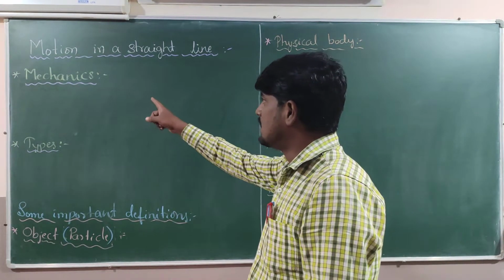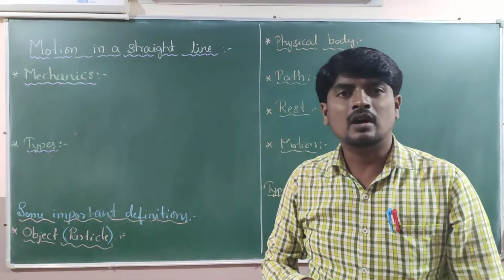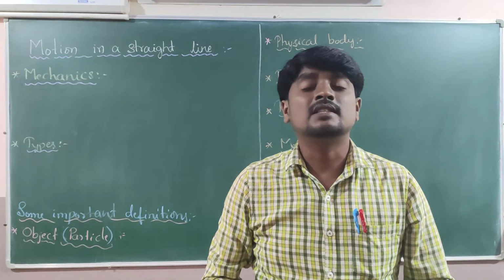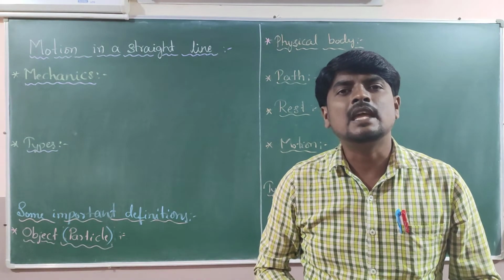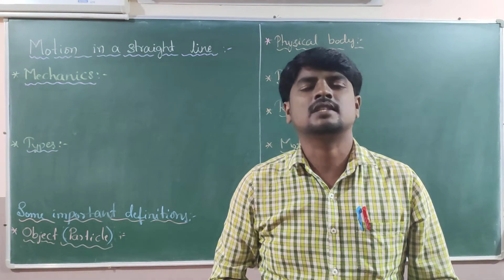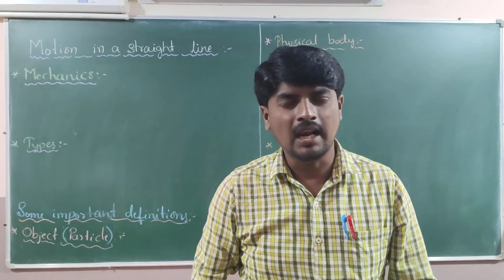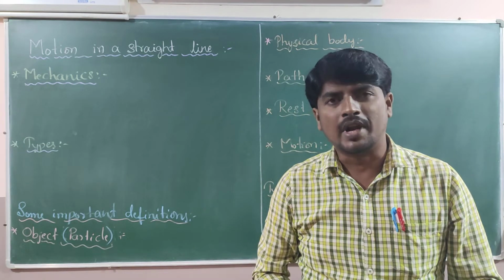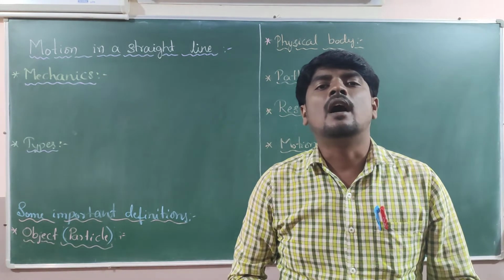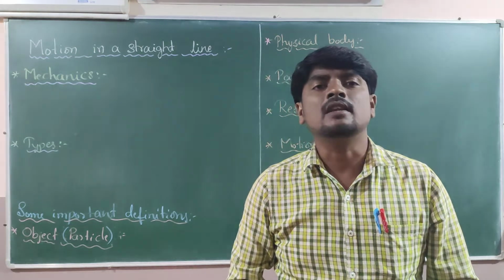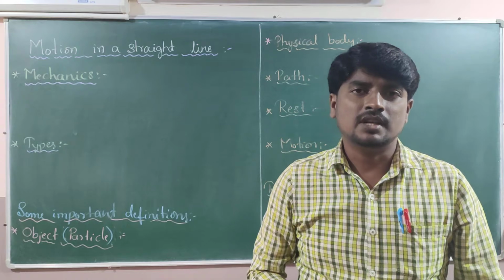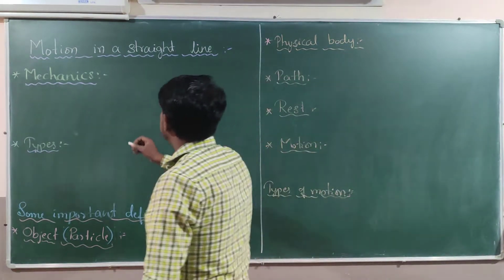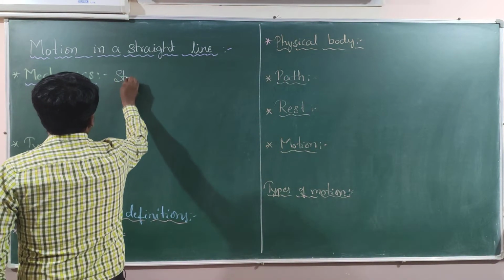Friends, in the beginning itself I wrote a word called mechanics. Then what is mechanics? Mechanics is the study of the object or the particle or the bodies when they are at rest or in motion, and their relationship.